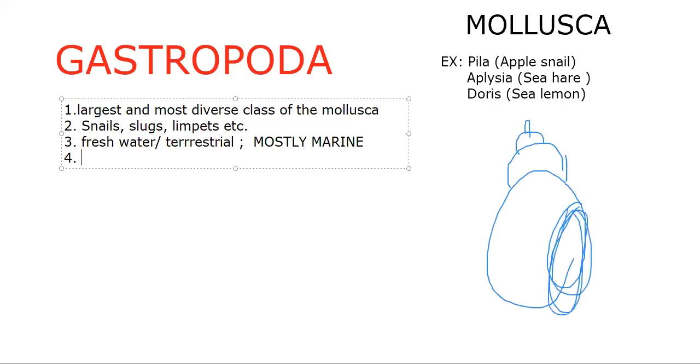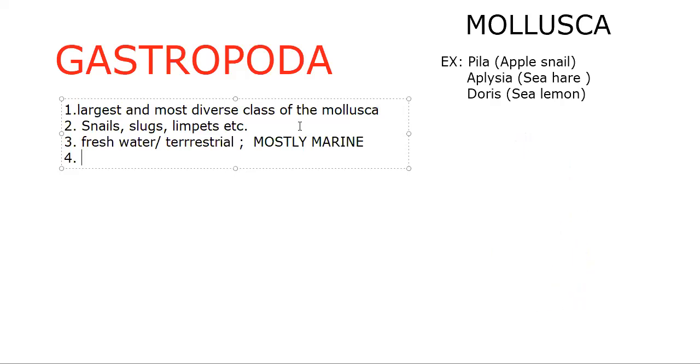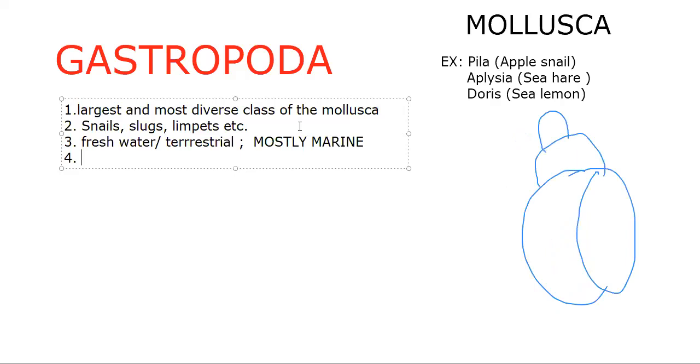These have various kinds of shells based on where the door is present. The door, in general words, is the opening from where the snail goes in and comes out. Based on the side where it opens, sinistral and dextral, we have different kinds of shells.